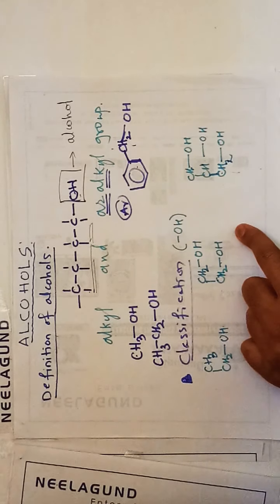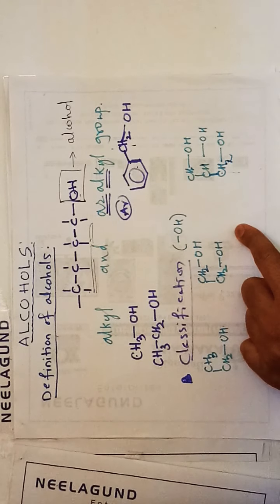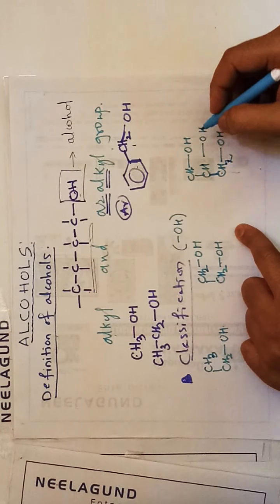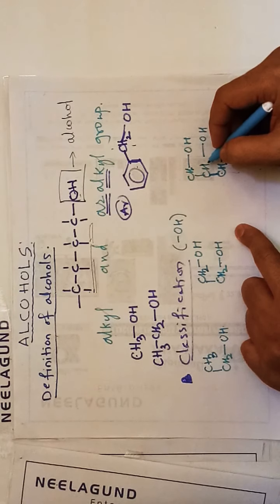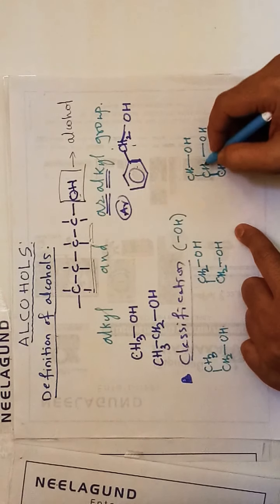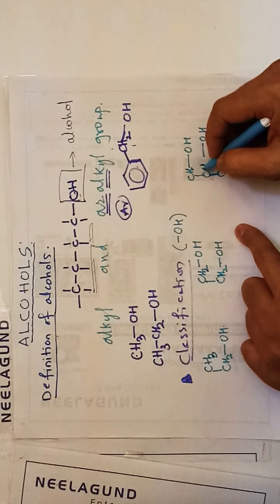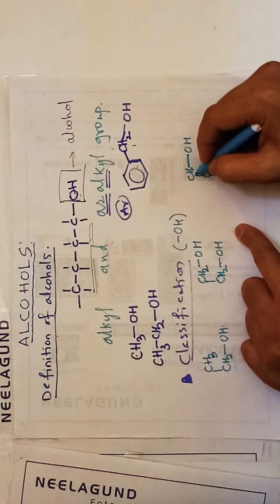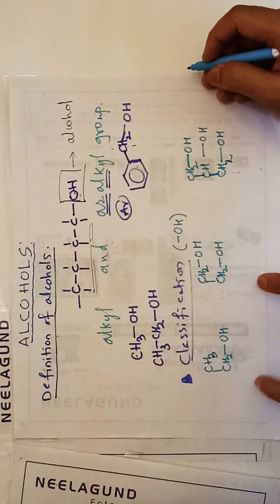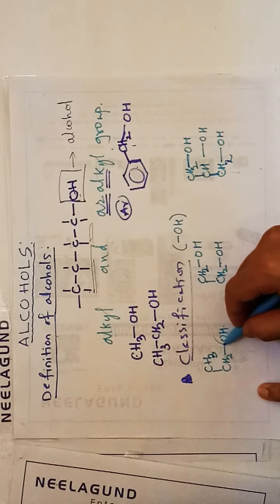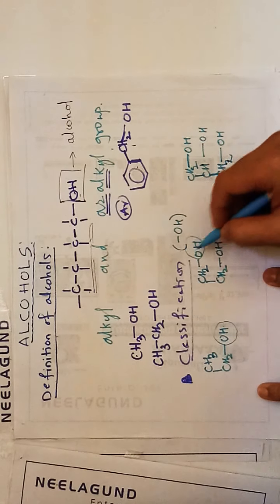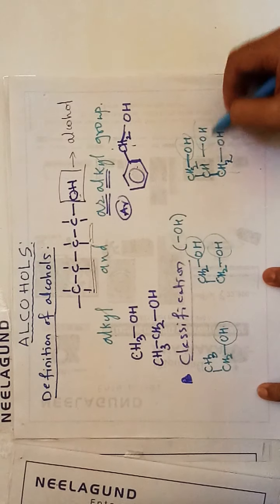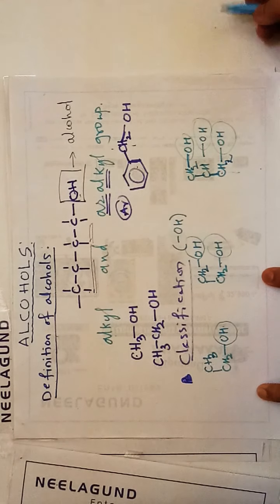Then another one, CH2, 1 2 3 4. Already it is over. Next, 1 2 3, another OH is needed. So you can see here only one OH is present, here two OH groups are present, here three OH groups are present.